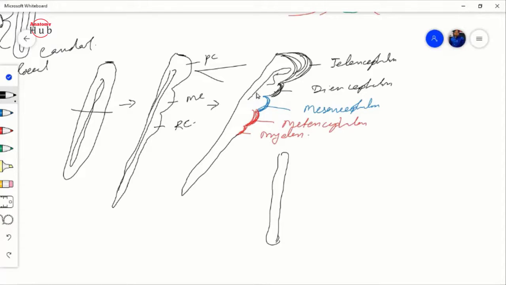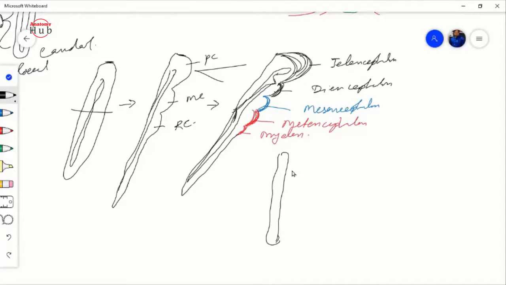Then you will find the mesencephalic tube. Then here you will find another expansion of the canal, forming the fourth ventricle. Then again the central canal over here. So now the ventricular system is forming, right?